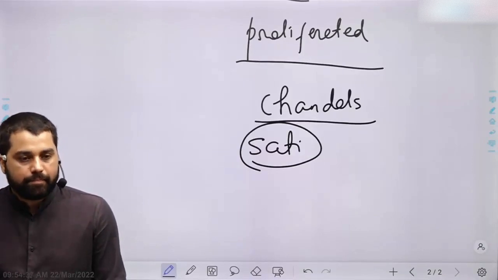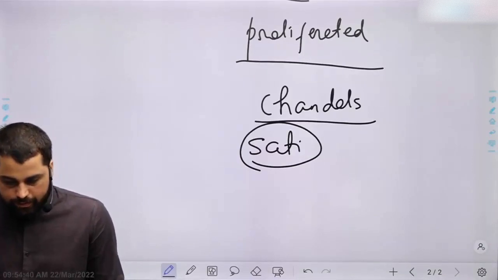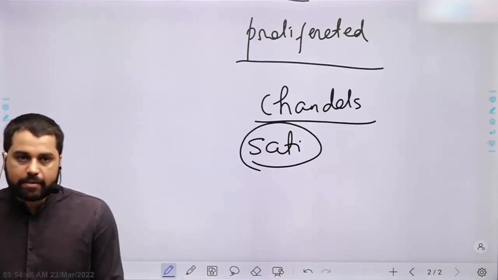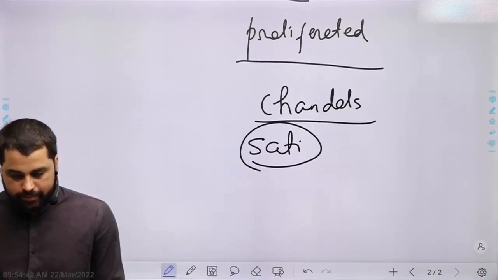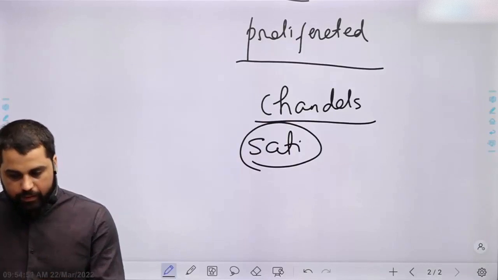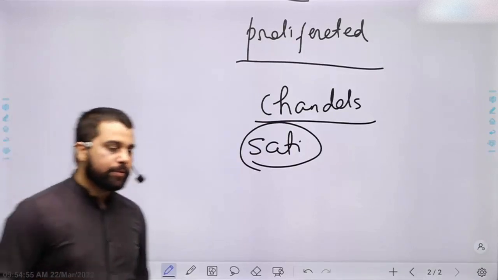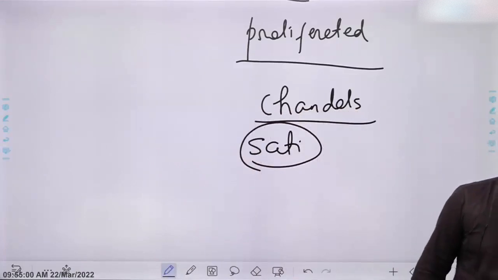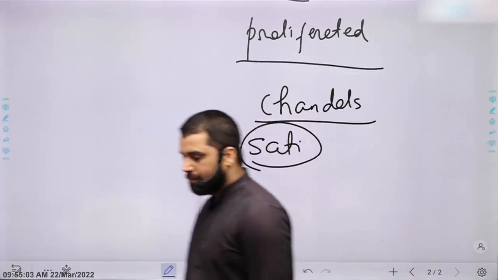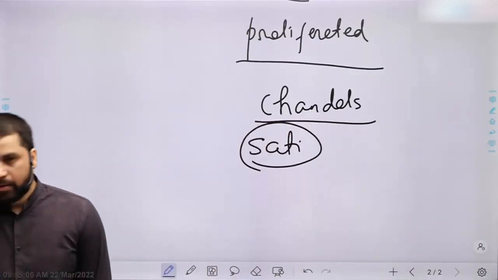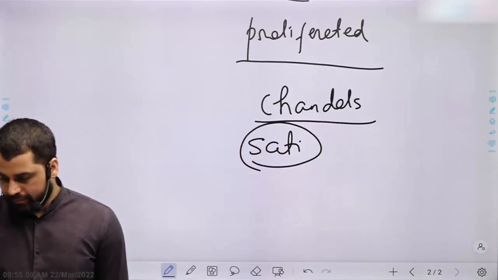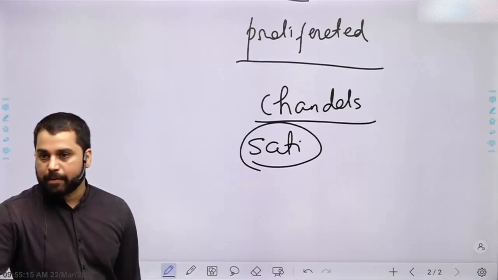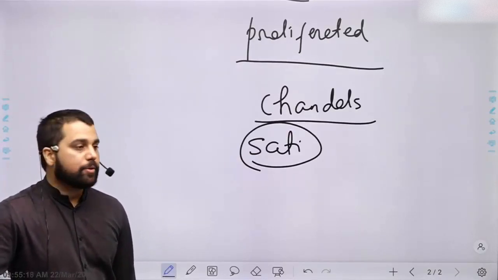However, many textbooks written during this period allowed remarriage of widows. So sati as a practice was not prevalent per se, but we do find evidences of sati during Gupta period.